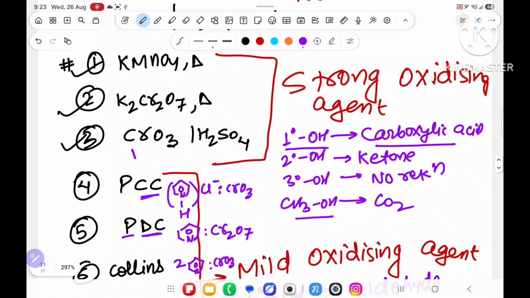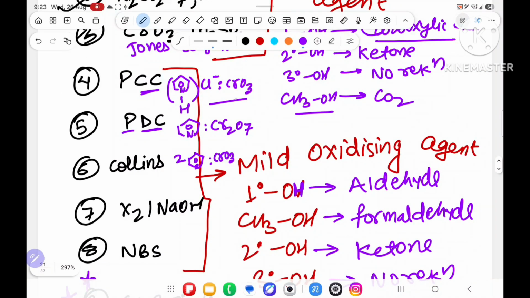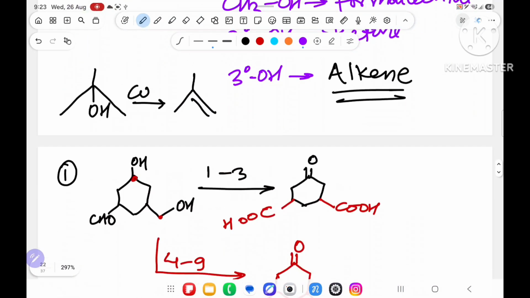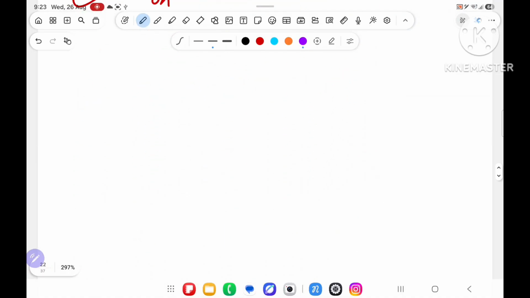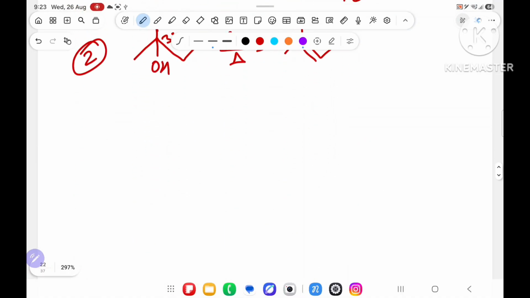CrO3. This reagent name is Jones reagent. Sometimes they will draw the structure of this, so don't get confused. Understood what I am trying to say? Sometimes they will write the name directly, sometimes they will write the structure like this, and according to that, you will try to solve it. Any confusion, you can ask me.